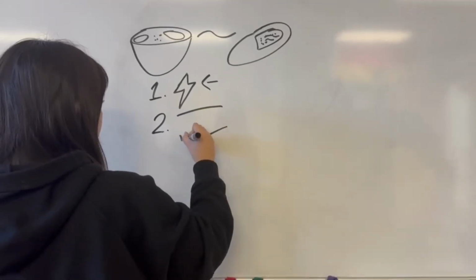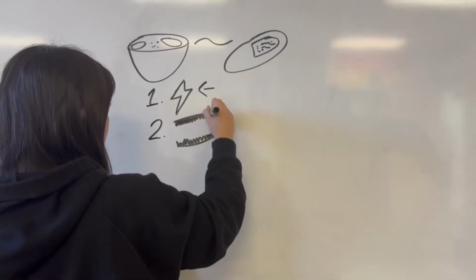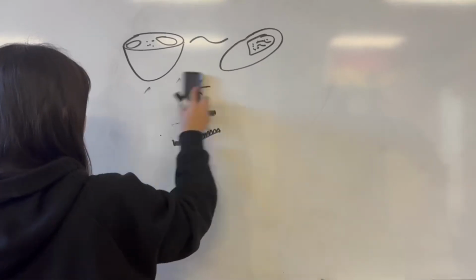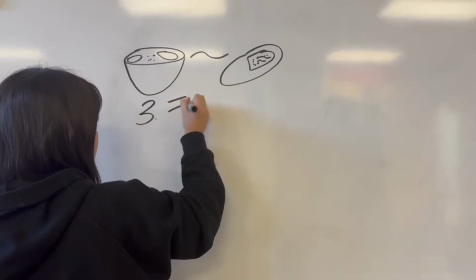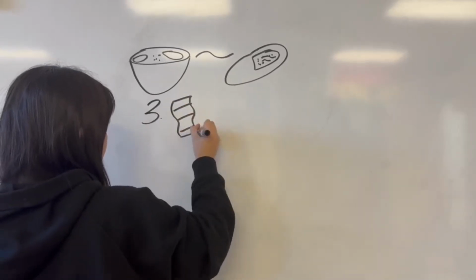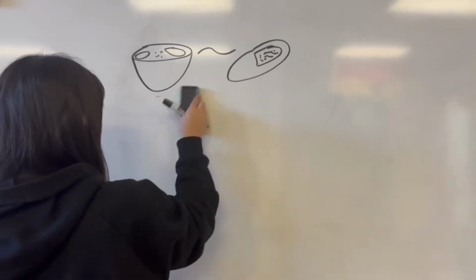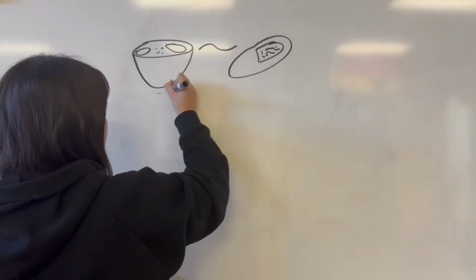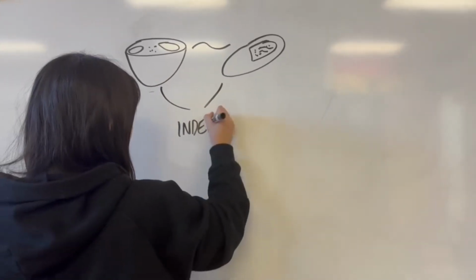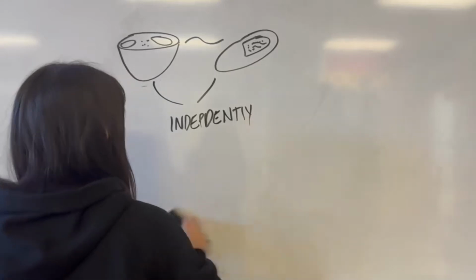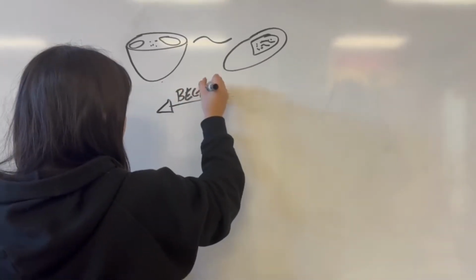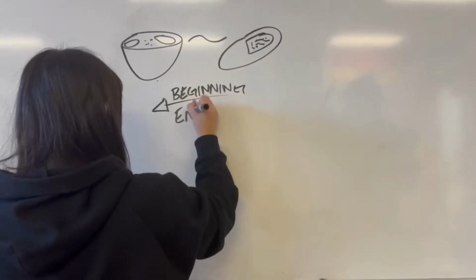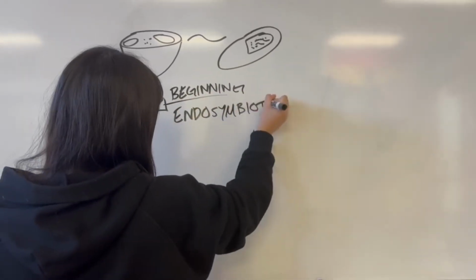Both organelles have double membranes, a feature shared with bacterial cells due to their likely prokaryotic origin. Own DNA. Mitochondria and chloroplasts possess their own circular DNA, which resembles bacterial DNA. Self-replication. Both organelles can replicate independently of the cell, akin to bacteria's binary fission. Endosymbiotic origin. Both are believed to have evolved from free-living prokaryotic cells, supporting the endosymbiotic theory.